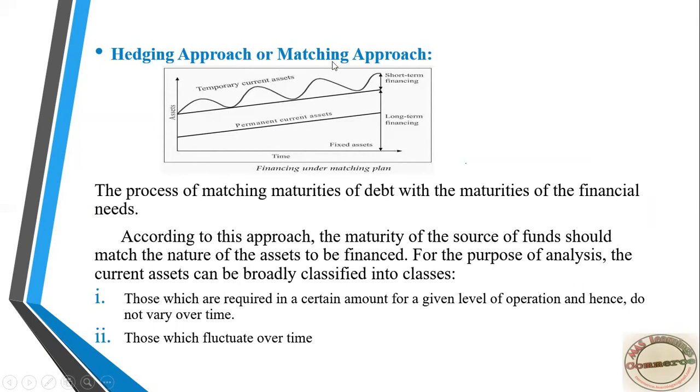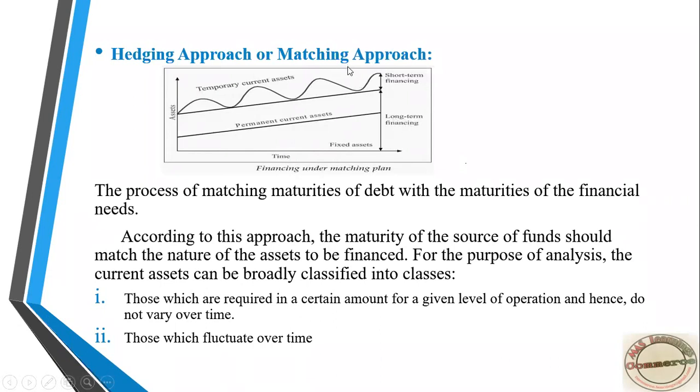According to this approach, companies should finance permanent current asset with long-term financing. These are required in a certain amount for a given level of operation. This permanent current asset won't change, so why do we require short-term financing? Instead of short-term financing, it is better to opt for long-term financing.